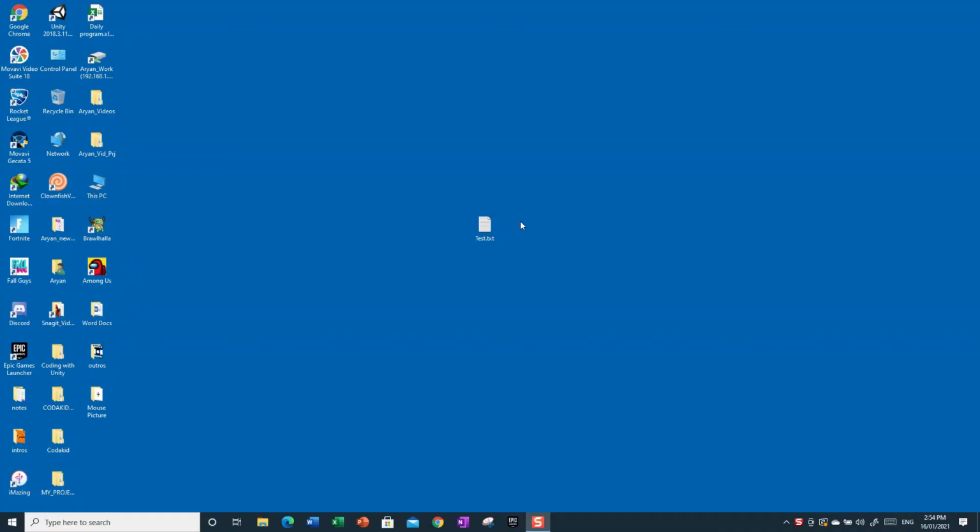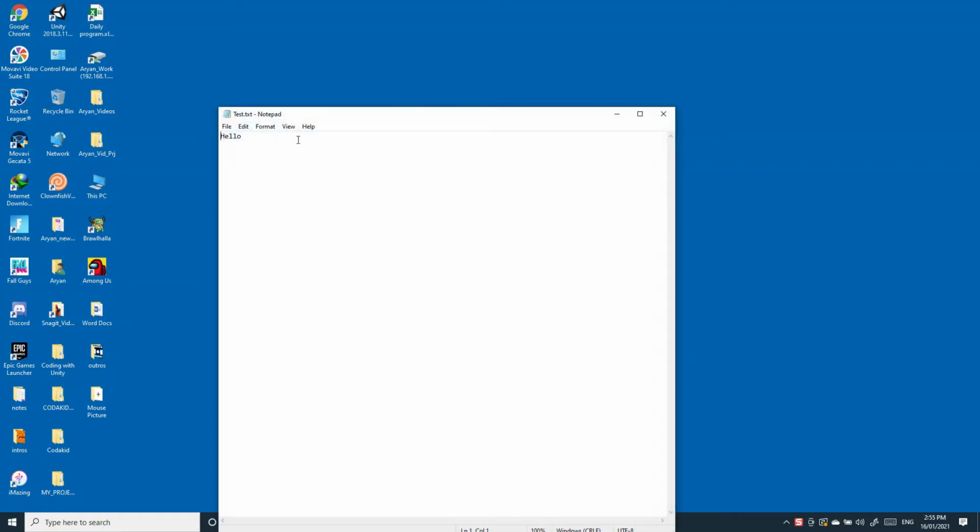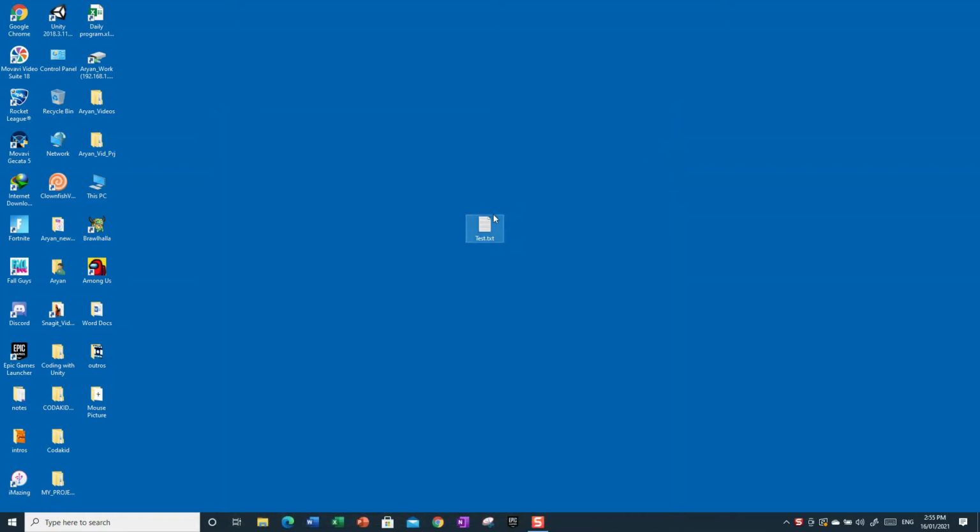How to get accounts that have permissions with different files and stuff. So let's get into it. I already made my test file. It's just a text document. All it has inside is hello. It just says hello, that's it, nothing else.